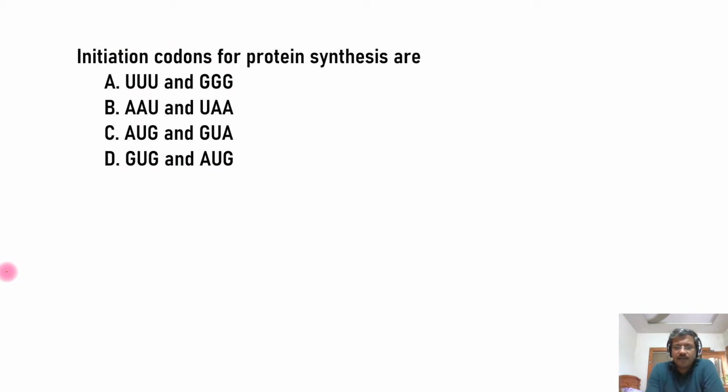In this session, we are going to discuss some interesting facts with regard to the genetic codon. So you can see the question there. Initiation codons for protein synthesis are... and you are finding more than one option. Whatever we have learned so far is actually AUG. Most of you are aware of only one codon that will act as the initiation codon, that is AUG. Now in the given options you can find at least two in every option. So which one will you choose?